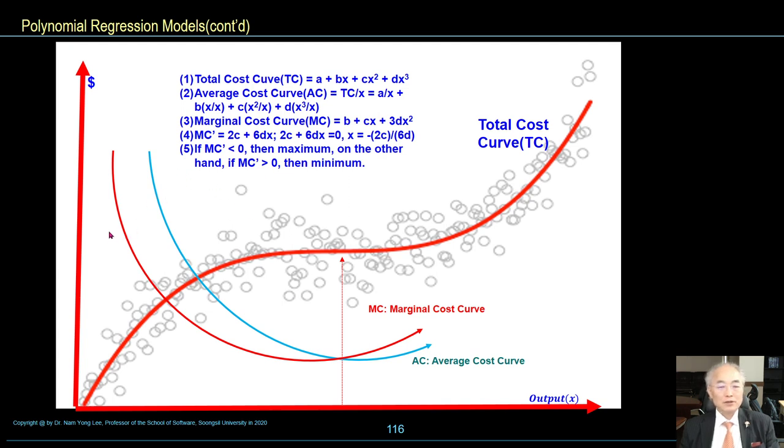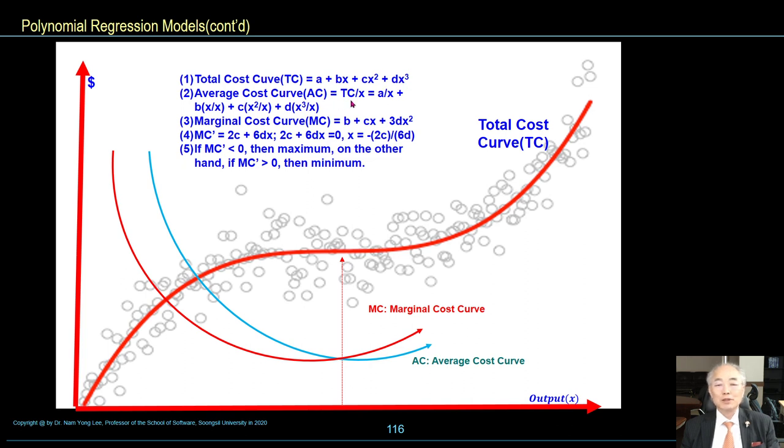This figure shows the total cost curve regarding cost and output. This green curve is the average cost curve, the red curve is the marginal cost curve. The equilibrium point is the S-shaped total cost curve. S-shaped total cost curve: total cost is A plus bx plus cx square plus dx cubic.